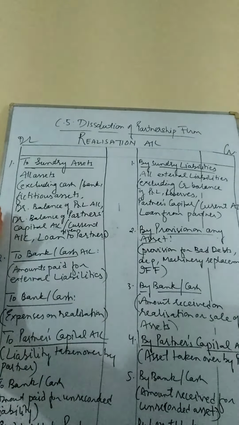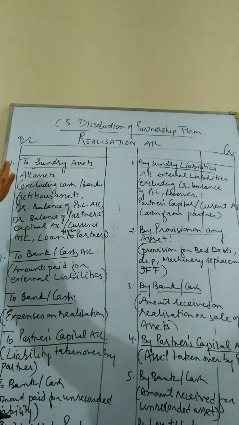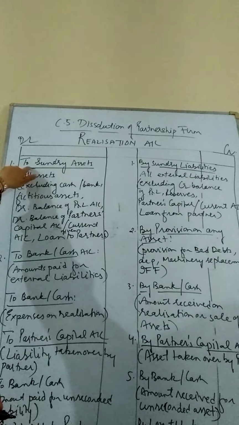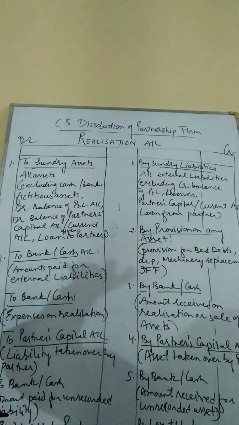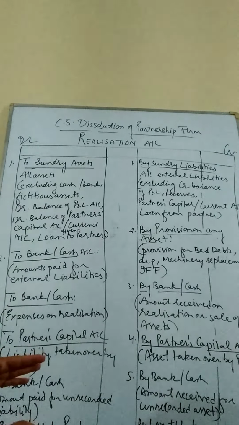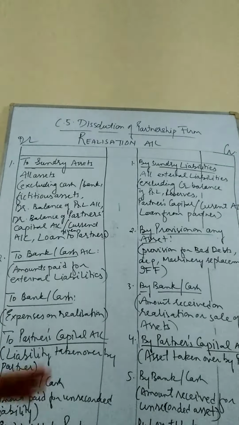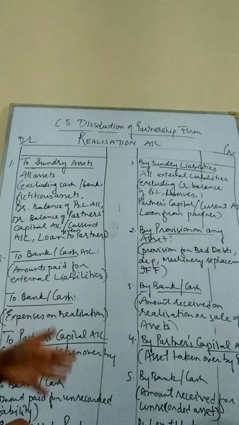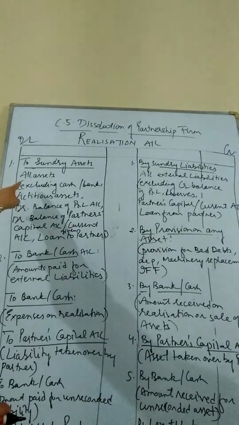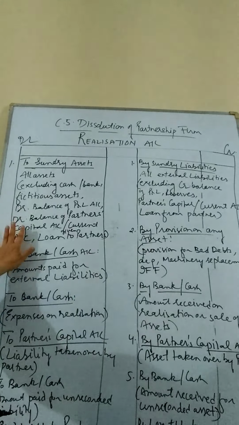So let us repeat all these things once more. The first entry will be to transfer sundry assets. By the name to sundry assets, and below this heading we will write all the assets which are available for sale. It can be goodwill, land, building, plant, machinery, equipment, whatever assets. But these will not be included. We have to exclude these assets.